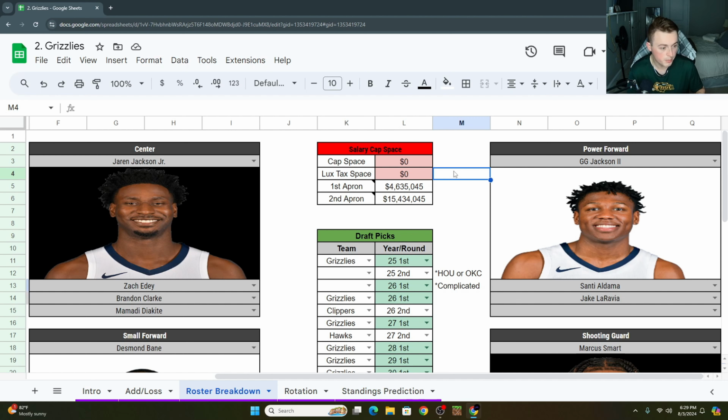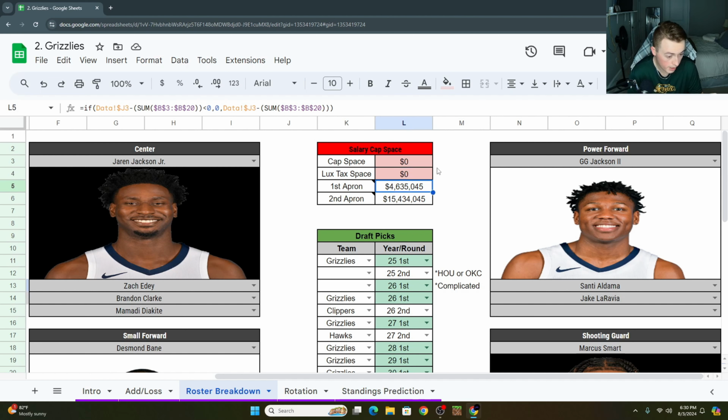Basically, all this means is that because they're in luxury tax, they can't go sign a player for anything more than a minimum contract. For those of you that don't know, you can always sign your own players to go over luxury tax for whatever amount they want. Bird rights kind of influences that in some capacity, but we don't need to talk about that here. But with luxury tax, you can only sign guys that weren't on your team the previous season to a minimum. That's the most that you can do for them.